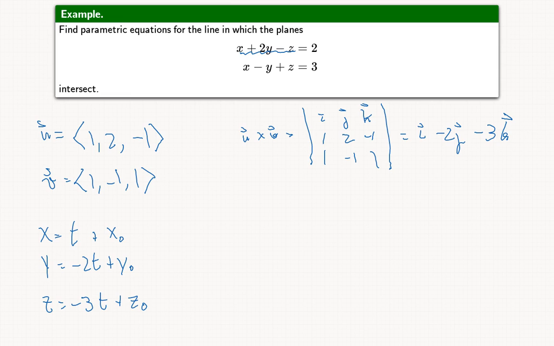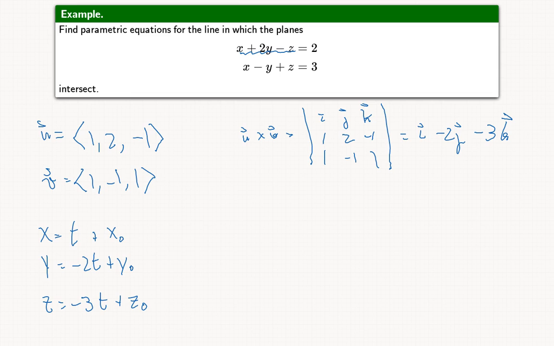The line is going to hit, in particular, every x value at least once, and you could do this with either of the other coordinates as well. So let's choose x0 to be 0 and t to be 0.